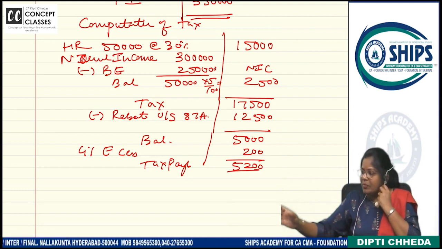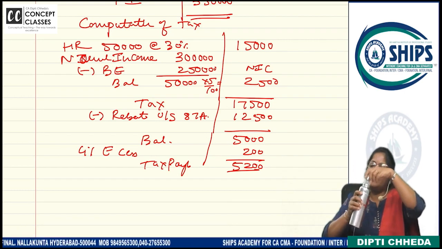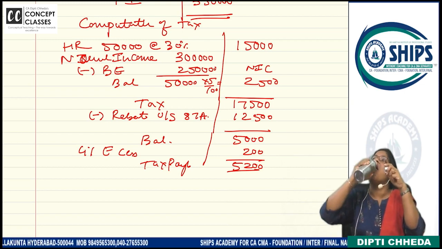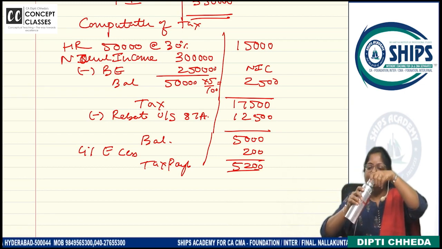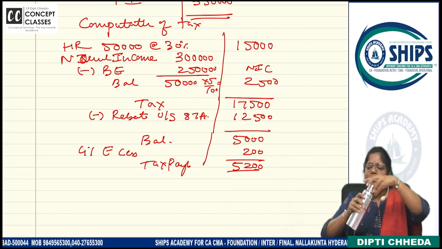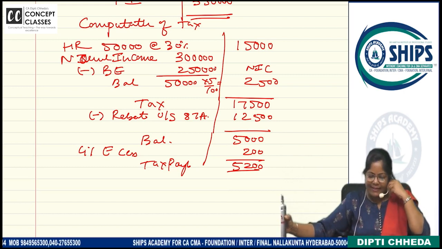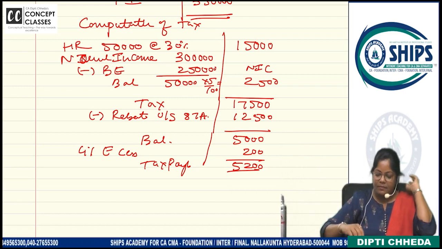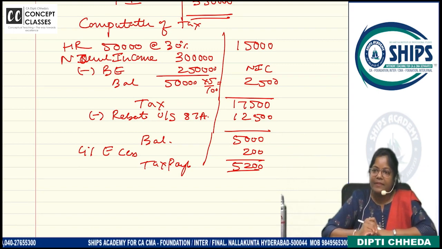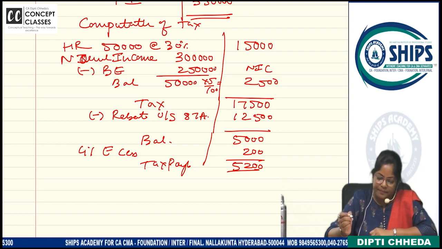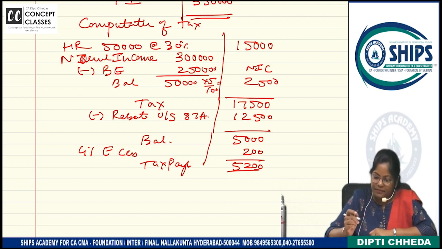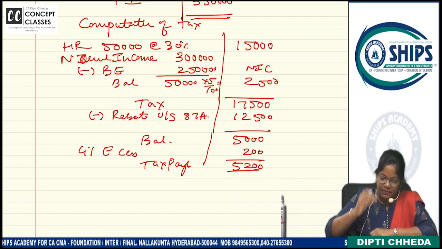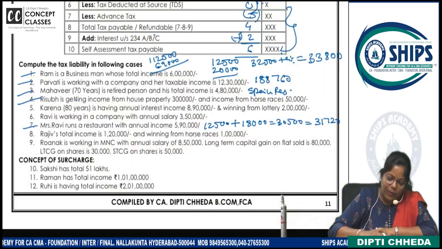Casual income, some books are taking rebate, some are not taking. Generally up to 5 lakh means it auto calculates the rebate. Clear? Any doubt? Chalo, let us go to one more problem.